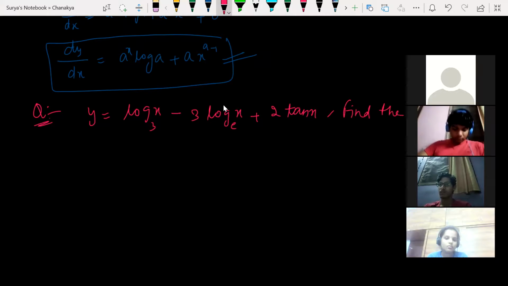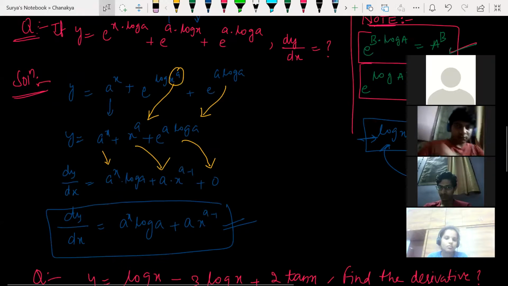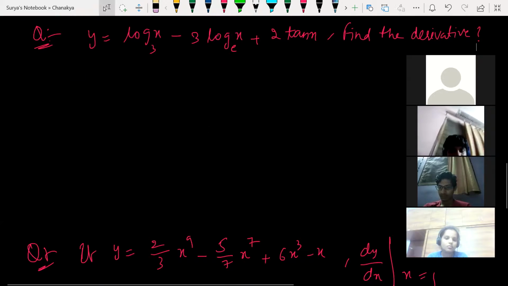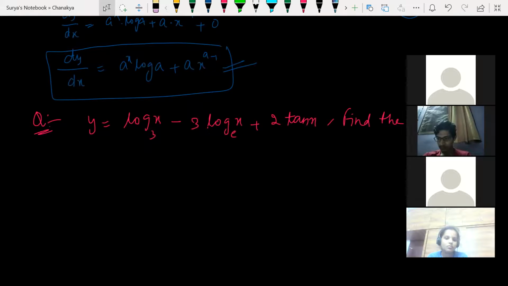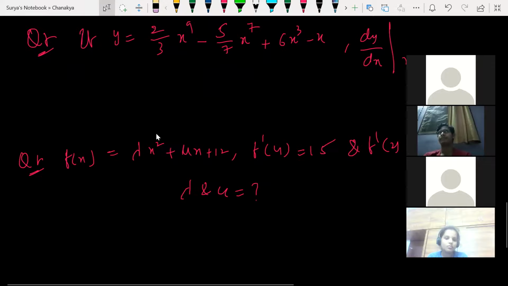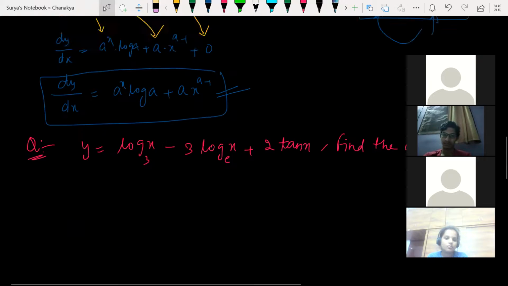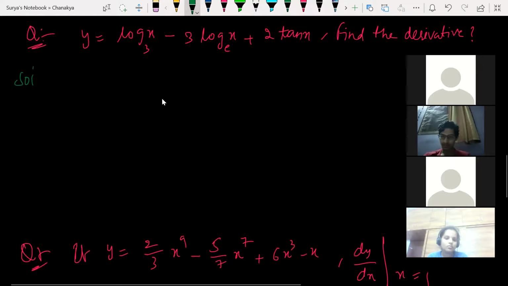Find the derivative. Make it fast. Just follow the procedure which has been given to you. Find the derivative of this. Clear. Make it fast.